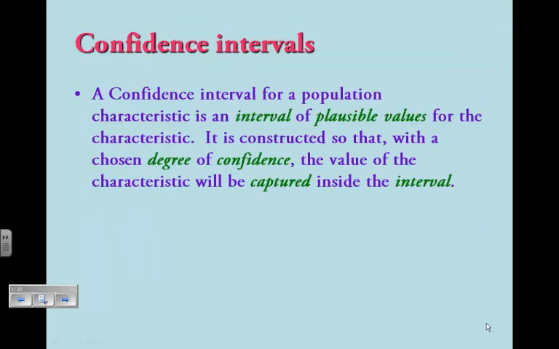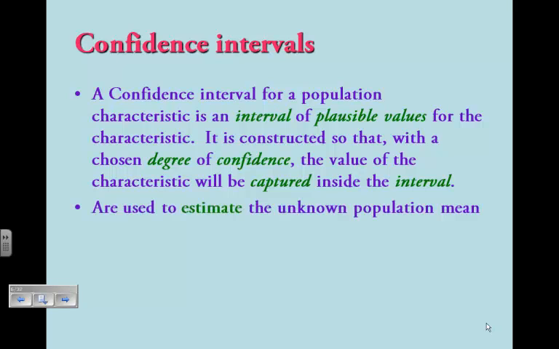That then leads us into confidence interval. A confidence interval for a population characteristic is an interval of plausible values for the characteristic. It is constructed so that with a chosen degree of confidence, the value of the characteristic will be captured inside the interval. We use confidence intervals to estimate unknown population means.